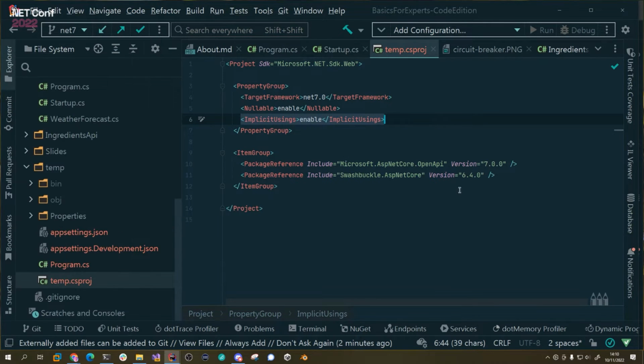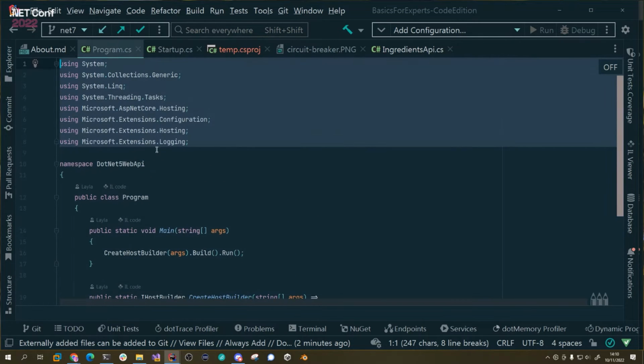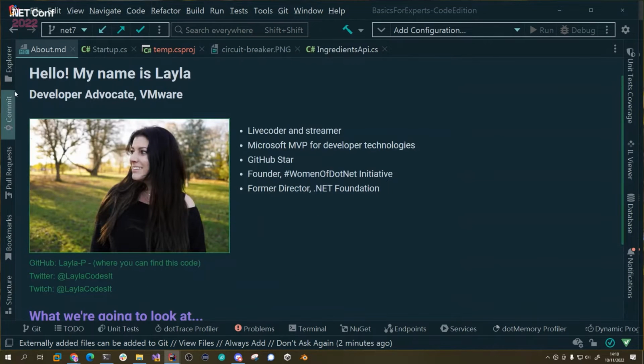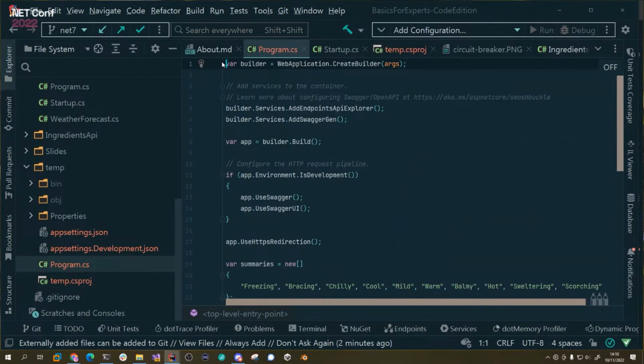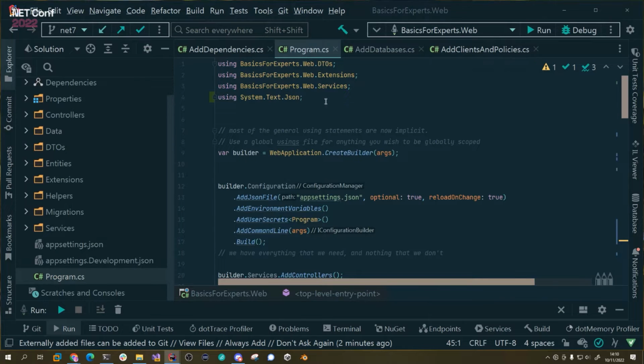And if we go and have a look at manage, I'm not going to be able to do it in here because this is just open as a folder. You would see the implicit ones, which you don't need to put in your CS proj, and then the ones that come with it. If we disable, I'm going to get red everywhere because I don't have anything up here. Oh my goodness, everything's going to go wrong in here. You see, we don't have any using statements, and that's because it's all implied. But here we do.